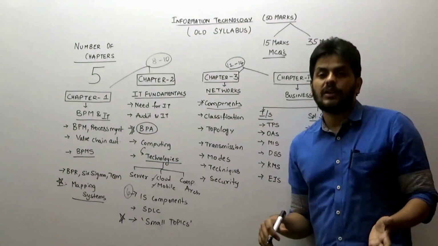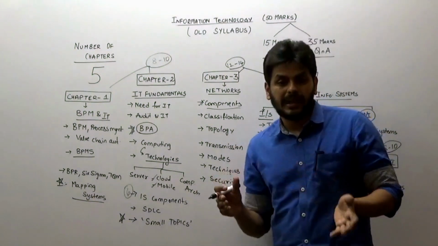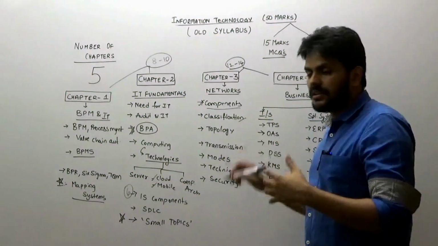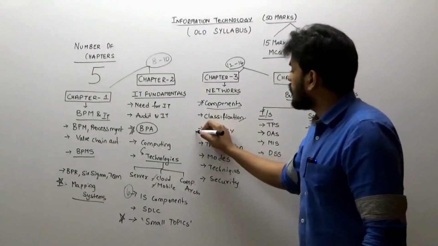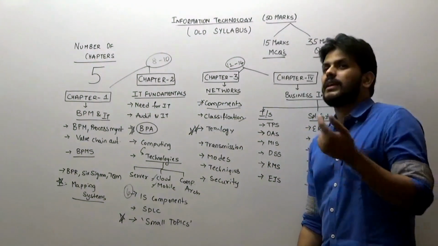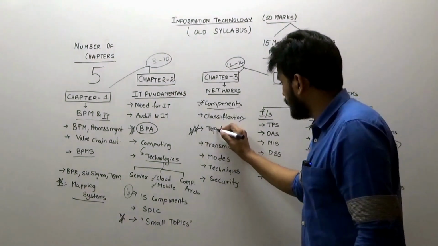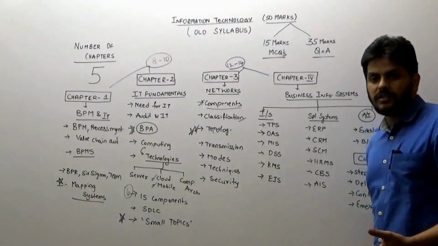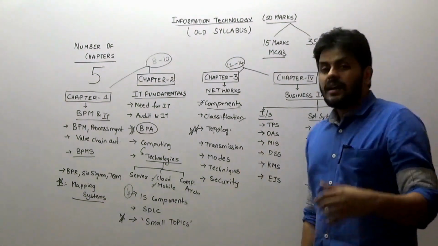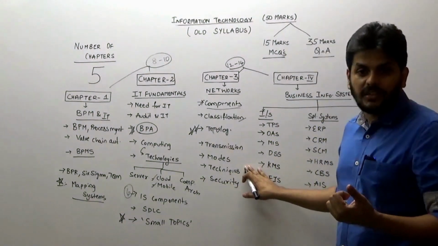Then classification of networks. They go by LAN, MAN, WAN, and then public networks, private networks. So based on area, based on ownership, based on function, the classification. Then topologies: star, bus, ring and mesh. They have also been one of the predominant topics from which exam questions appear. Then of course small questions are there: serial transmission, parallel transmission, synchronous, asynchronous, simplex, half duplex, full duplex, and then circuit switching, message switching and packet switching.